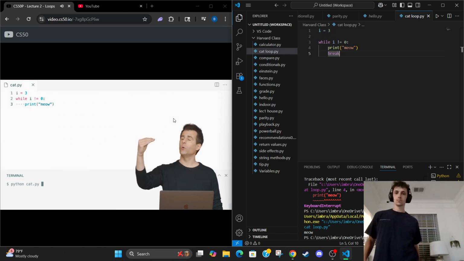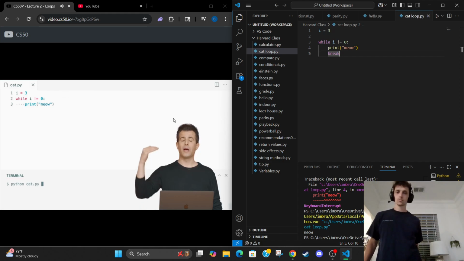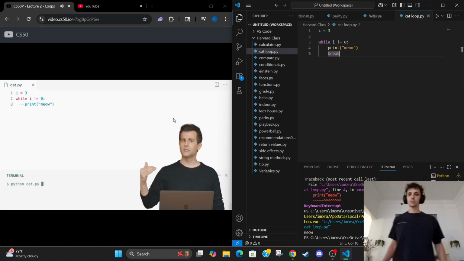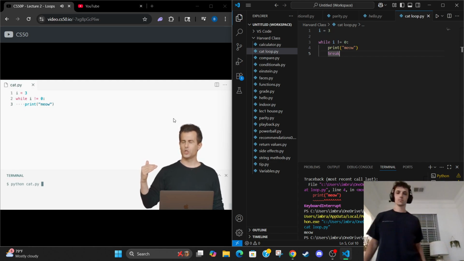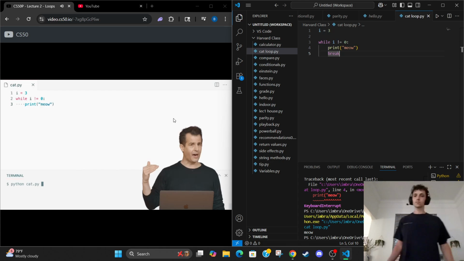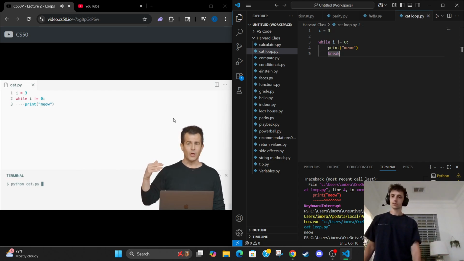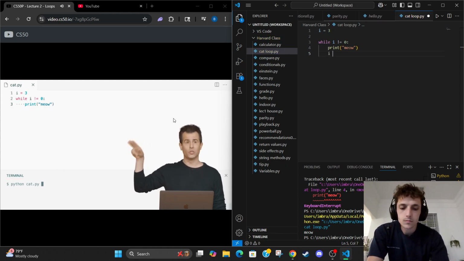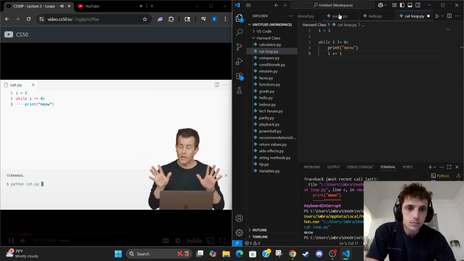If the answer is still true, it goes to line 3. It then goes back to line 2. If the answer is still true, it goes back to line 3. And to Timo's point, if you're never actually changing the value of i, it's always 3, you're just going to be looping literally forever. And this is an accidental infinite loop. So we've got to be smarter than that.